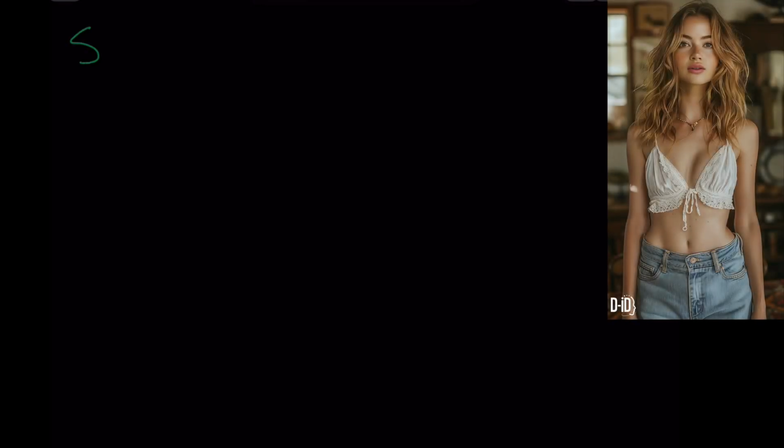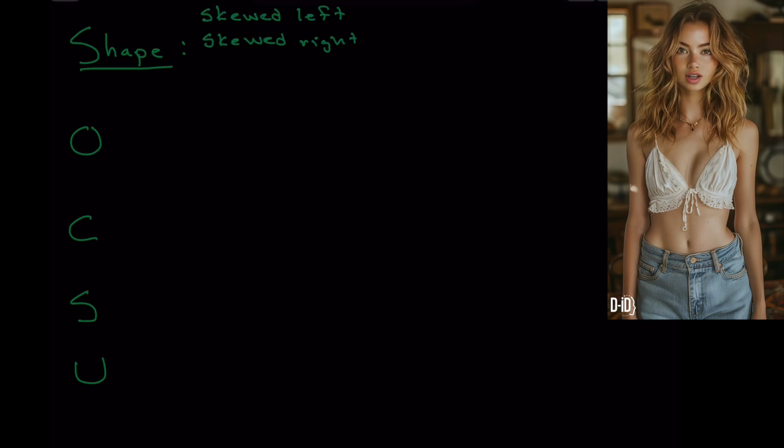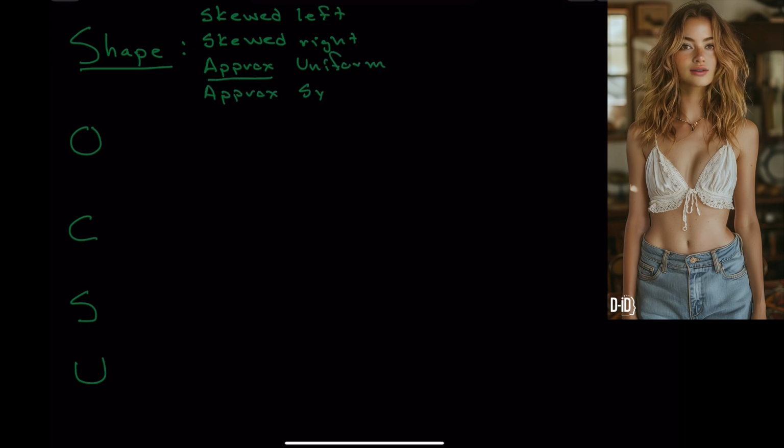When describing a one-variable distribution, you need to touch upon the acronym SOCSU. S for shape. The popular shapes are skewed left, skewed right, approximately uniform, approximately symmetric, and bimodal.